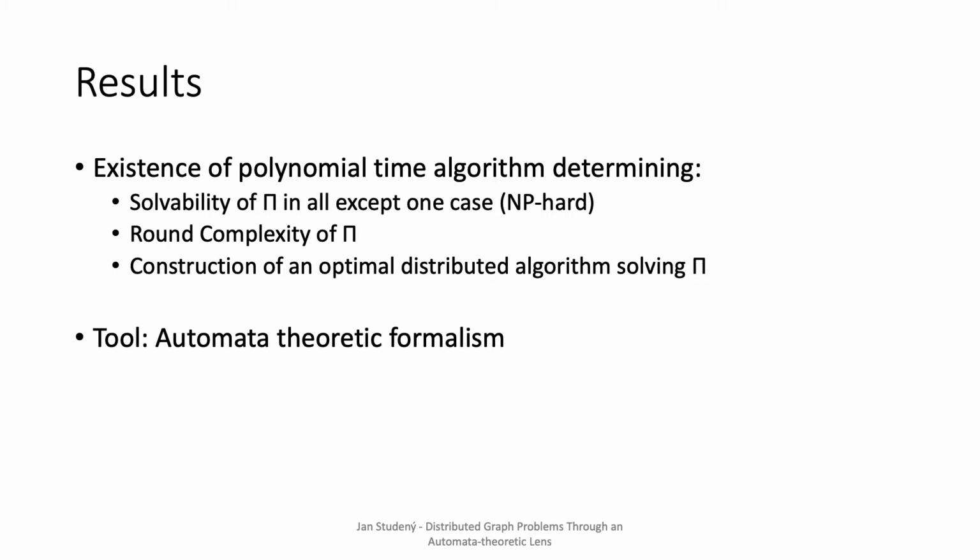Moving on to results, let me tell you what we have obtained. Most importantly, we give an affirmative answer and show that indeed, almost all questions on cycles and paths can be answered by a polynomial time algorithm. Such an algorithm answers, first, the solvability of a problem pi in all except one case. For such a case, we prove an NP-hardness result. Next, it gives the round complexity of pi without any exceptions. And finally, we give a way to construct an optimal algorithm for solving pi.